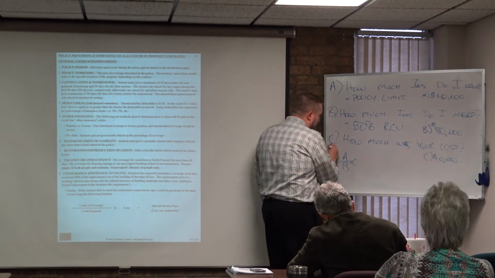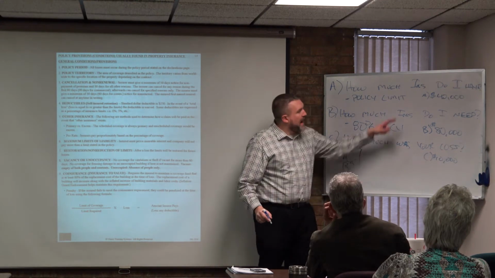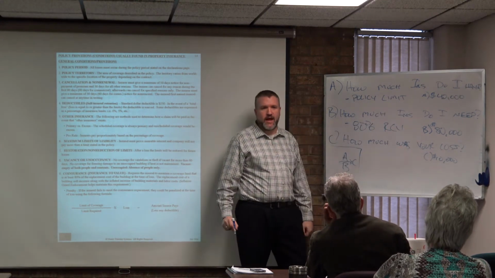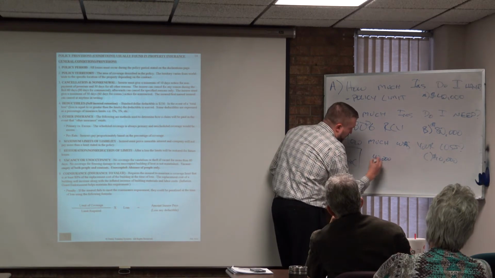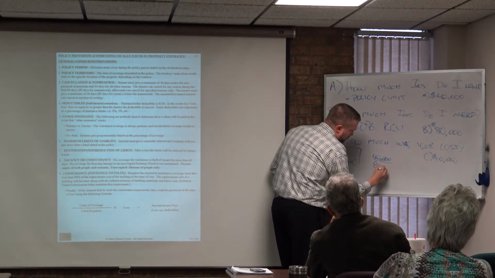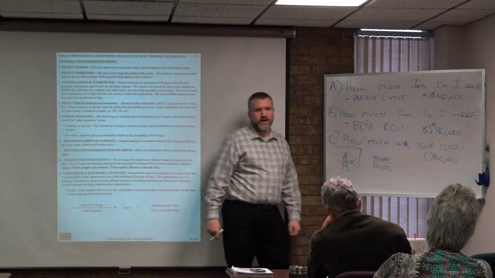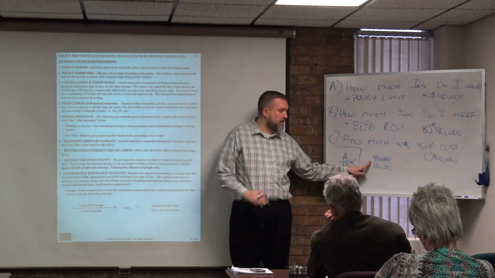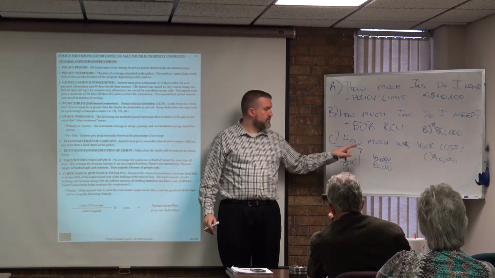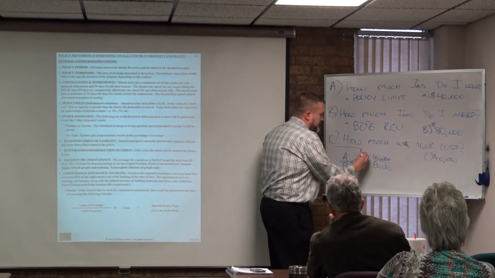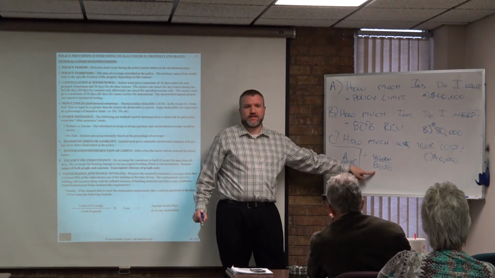So now that I know what the formula is, and now that I have answers to A, B, and C, what am I going to do? Just plug it all in. 40,000 over 80,000. Stop there. If you're not good with fractions, there's an easy way to find the answer to this. You take 40,000, divide it by 80,000 in your calculator.